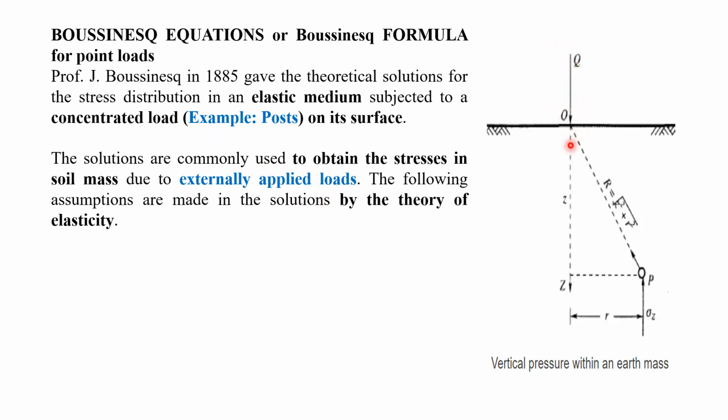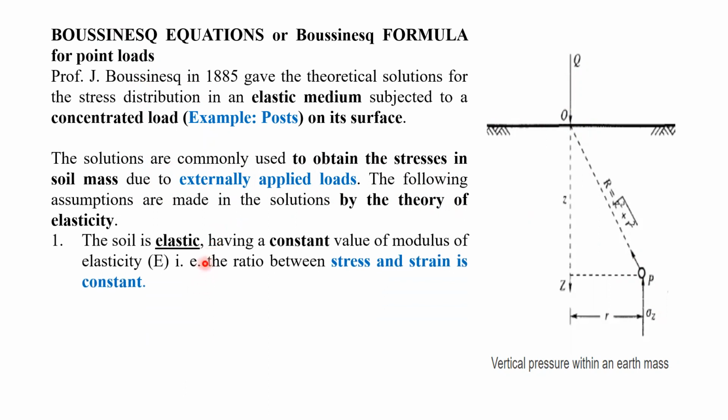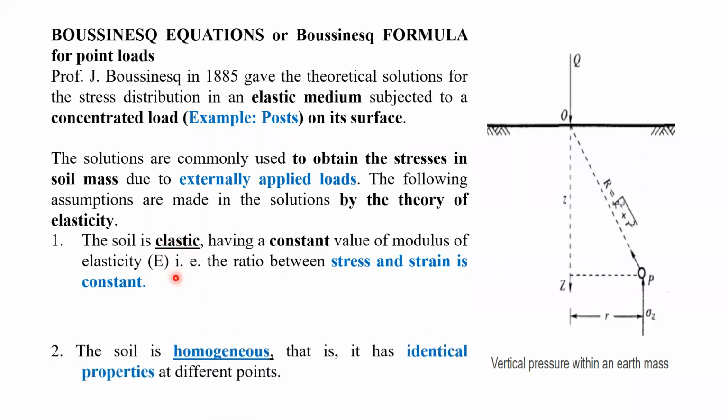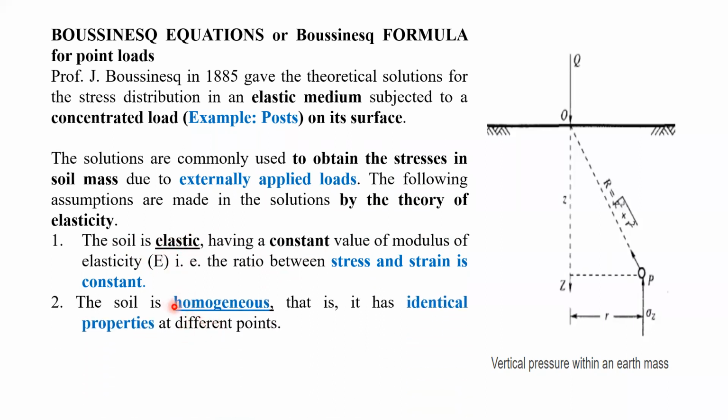So when the loads are applied externally, how much stress the soil is going to feel at this point, we can calculate by the theory of Boussinesq equation or by using the Boussinesq formula. But for the development of the formula, Boussinesq used many assumptions, and many limitations are there. He said that the soil is elastic and has a constant value of modulus of elasticity. That means the ratio of stress and strain is constant. This is the first assumption. The soil is elastic.